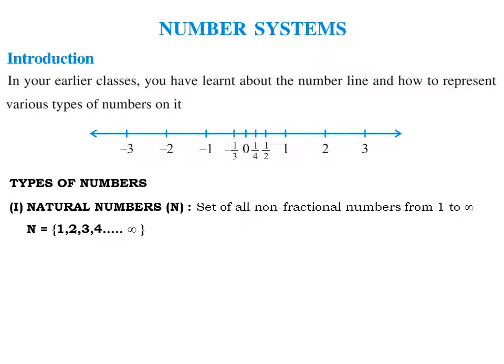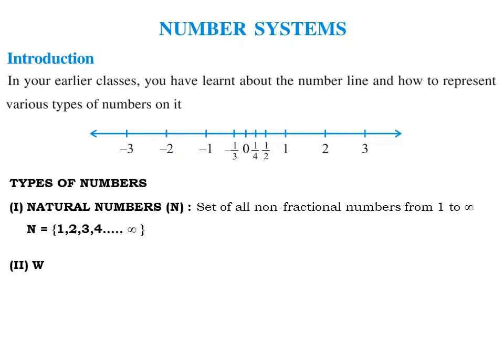Numbers like 1, 2, 3, 400, 2 lakh, 3 lakhs, up to infinite numbers lie in the natural numbers. Natural numbers are also called counting numbers because we count anything starting from 1. Remember that natural numbers are denoted with capital N.